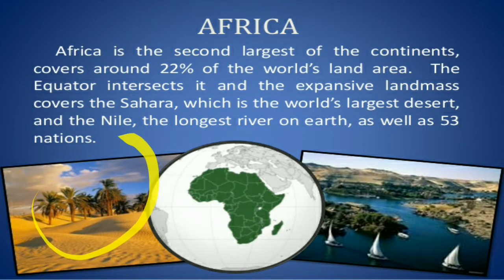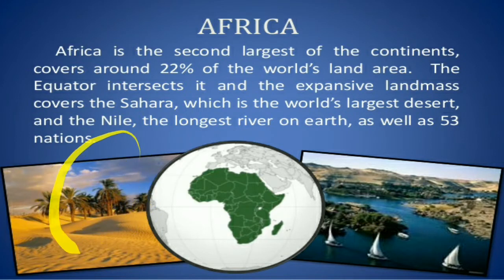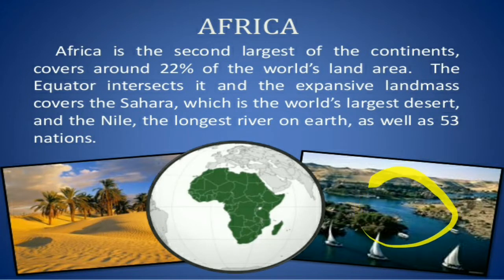Here we can find the Sahara desert. The Nile is the longest river on Earth, and Africa has 53 nations. So in Africa we find the longest river and the largest desert.